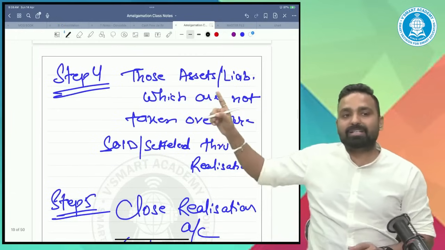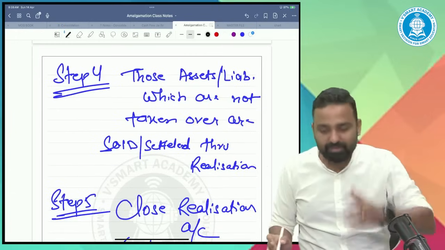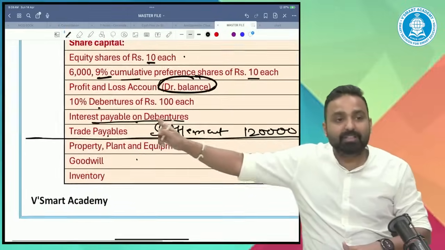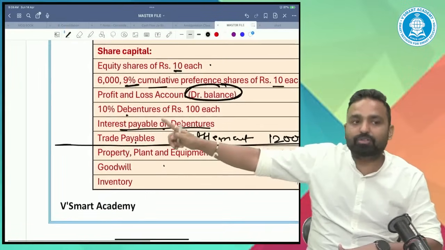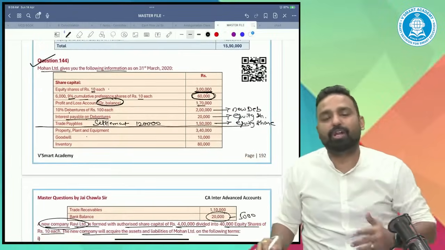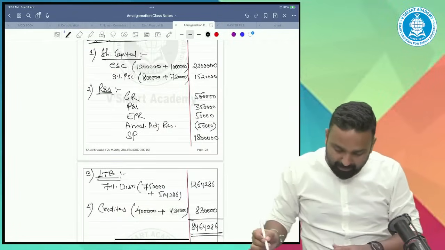Now the fourth step, assets and liabilities which are not taken over. In this question, all the assets and liabilities are taken over. Everything is taken over because they are paying creditors, they are paying the debenture holders, and they are paying the interest also. All liabilities are taken over. So step number 4 is 0.